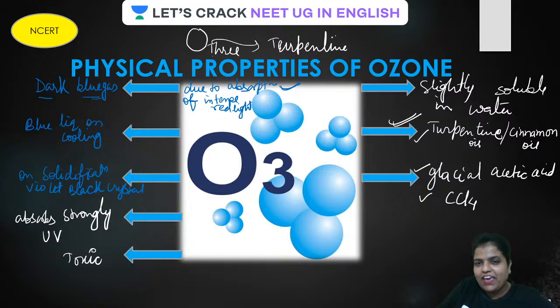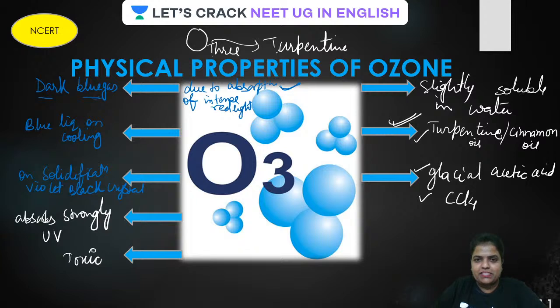It is easy to remember. Because most of the time we always get confused, and just now I got confused. I used the term alkaline pyrogallol, but alkaline pyrogallol absorbs oxygen. Turpentine, remember, stores ozone.